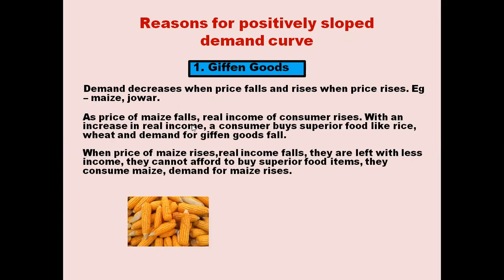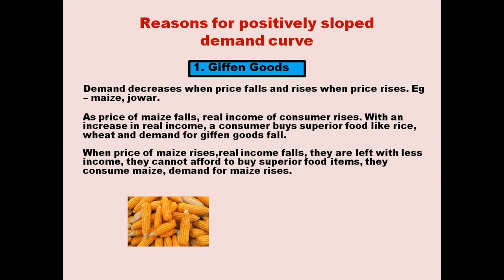As the price of maize falls, the real income of the consumer rises. Now, what is real income? Real income is given by income by price, M by P. So when the price, that is the denominator, decreases, M by P will increase, because if the denominator decreases, the overall M by P will increase. So as the price of maize falls, real income of the consumer rises.